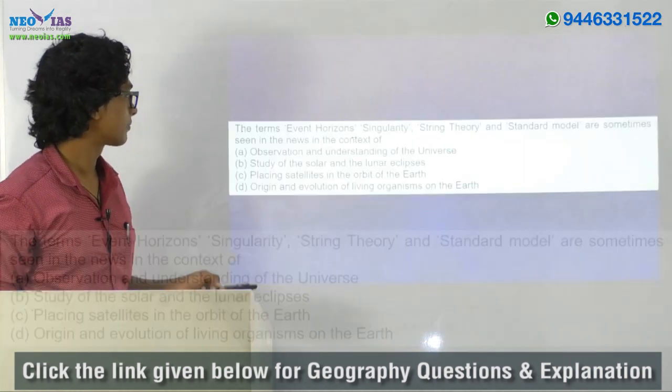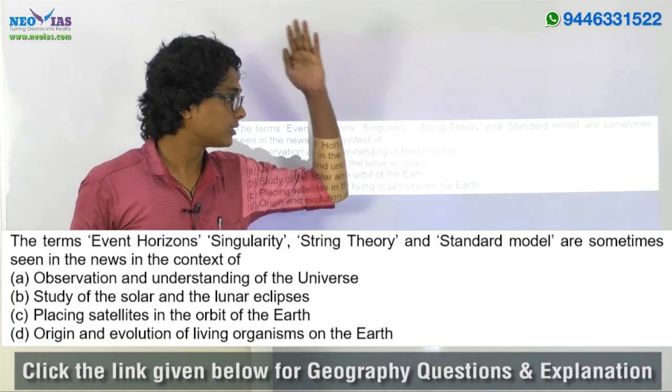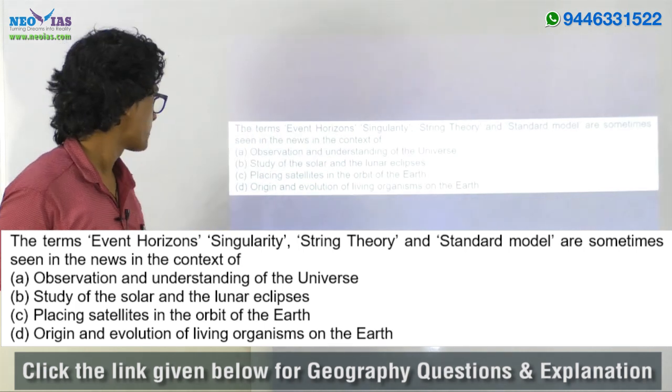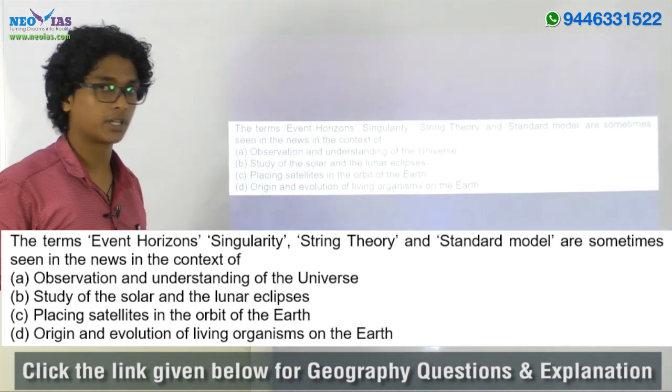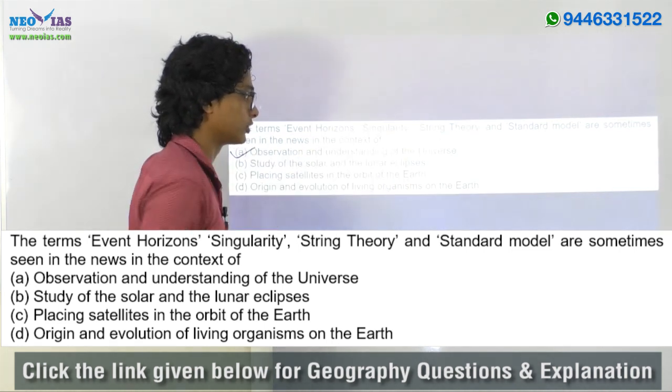Next question. The terms event horizon, singularity, string theory and standard model are sometimes seen in the news in the context of. This is an ABCD type of question, and the answer will be A, observation and understanding of the universe.